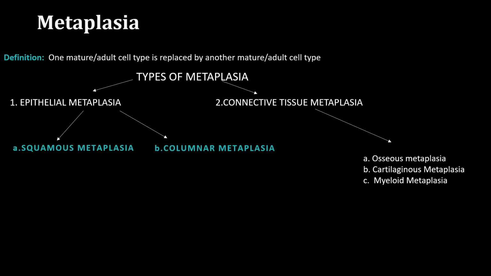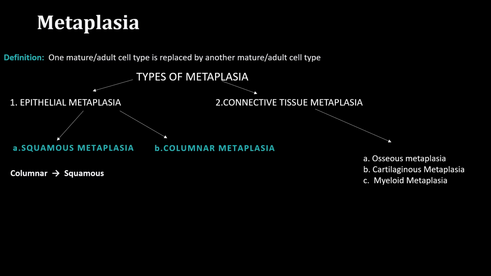So let's start with the epithelial metaplasia. The first one we have is squamous metaplasia. What is squamous metaplasia? Squamous metaplasia is a type of metaplasia when the columnar epithelium of an organ is replaced by squamous epithelium.